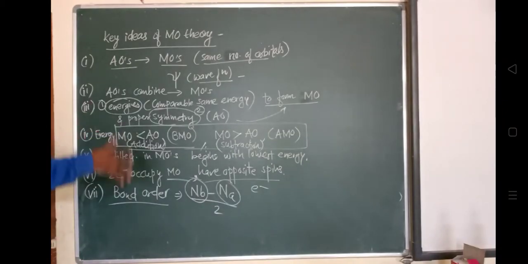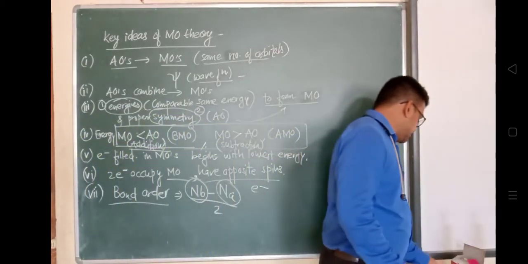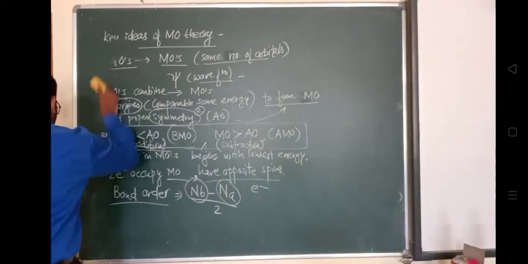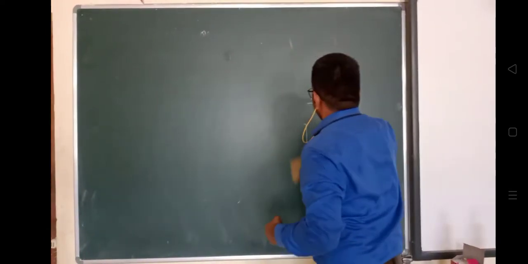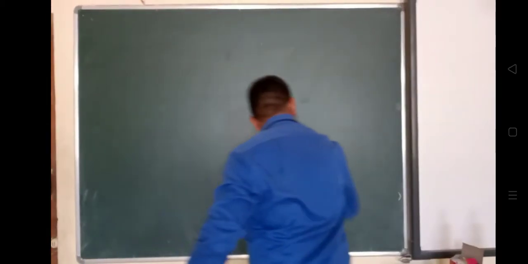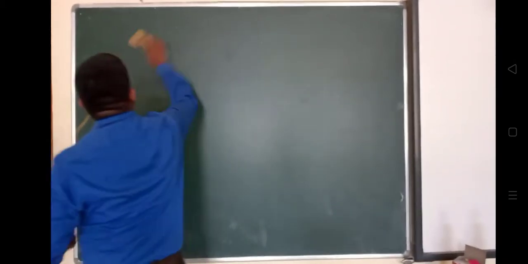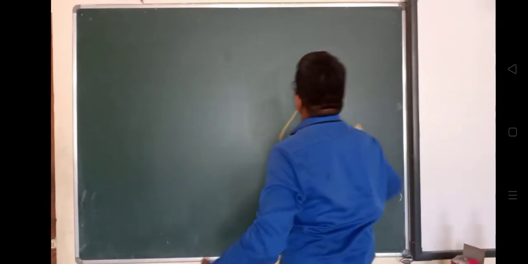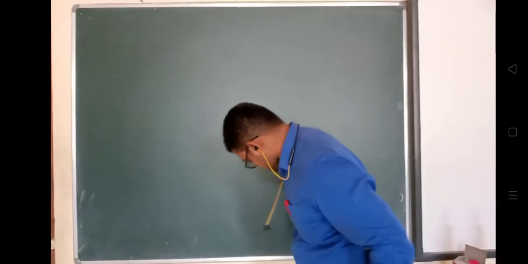So these are a few key ideas of molecular orbital theory. Now we will see what the different molecular orbitals are for different diatomic molecules.